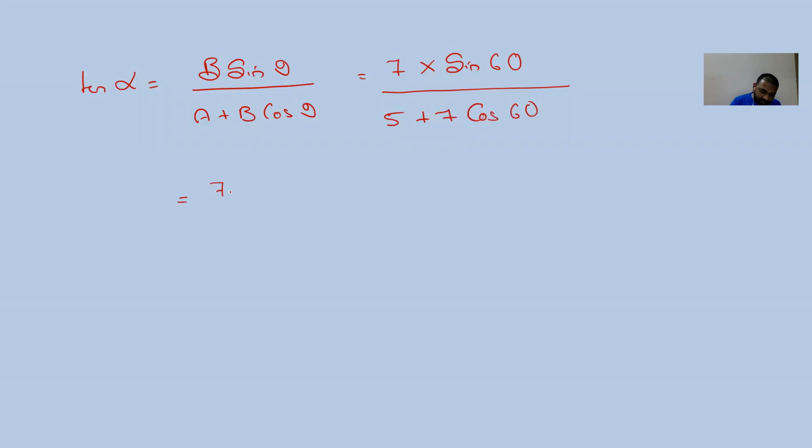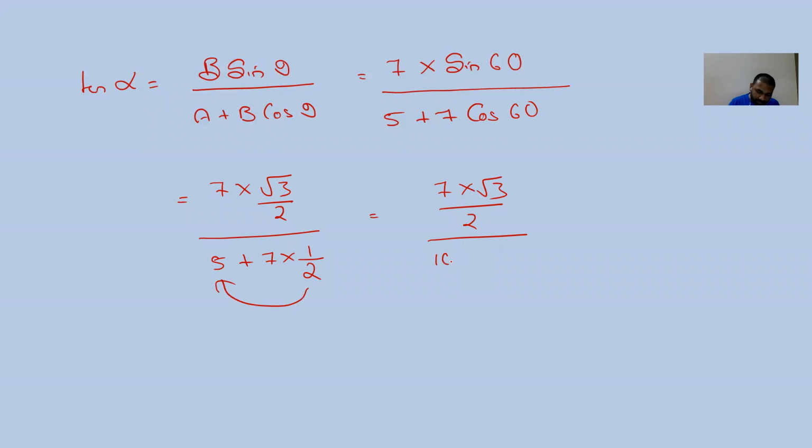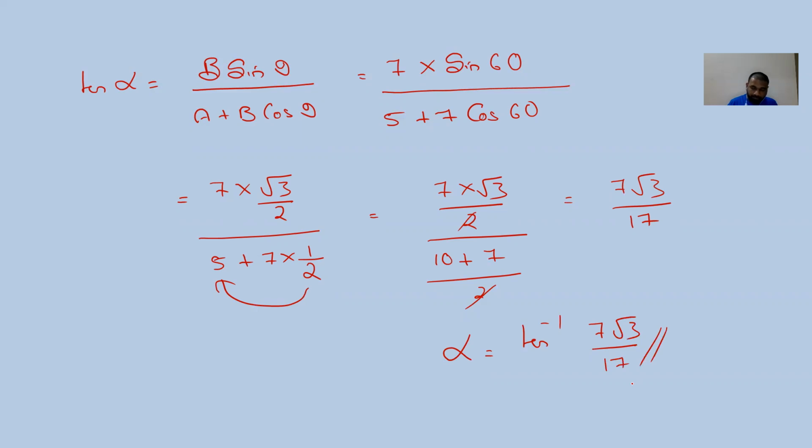So this is going to be 7 into root 3 by 2, divided by 5 plus 7 into 1 by 2. We will take the LCM, this will become 10 plus 7 divided by 2. All these things will be cancelled off. 7 root 3 by 17 we are getting. Now alpha is equal to tan inverse of 7 root 3 by 17.